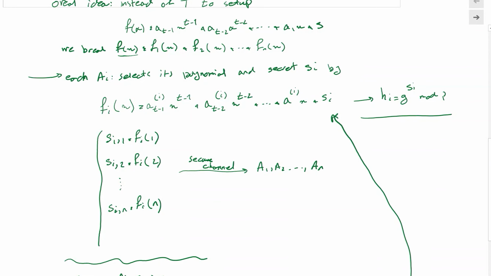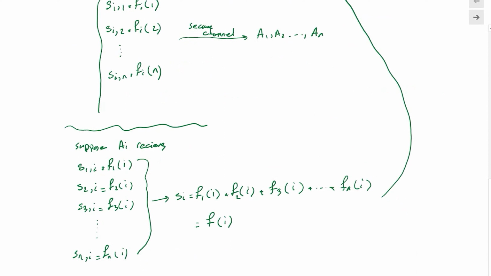But we don't have to do that. The other way around is that every individual uses their F1, F2, F3 function to compute their share for point i, and then we add them up together to compute F(i), right? So we break down the function. We don't have to put them together.